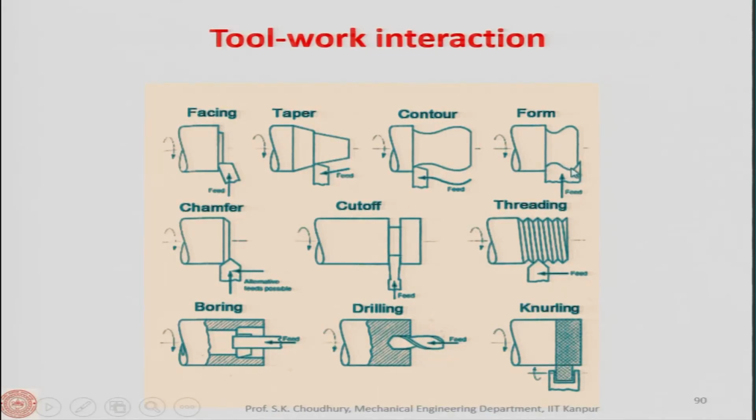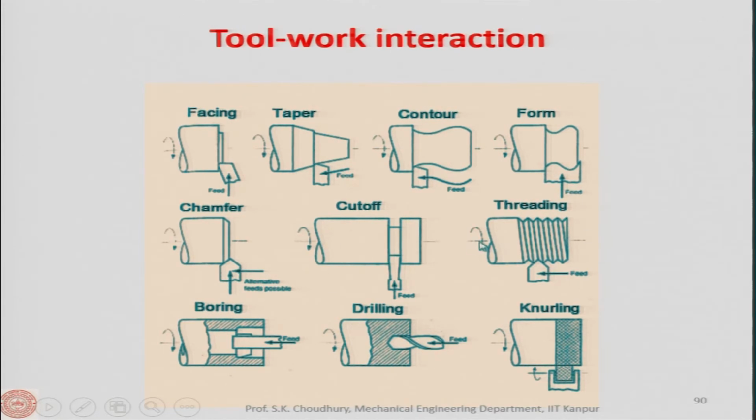This is the form tool. A form tool has a form which is conformed to the workpiece to make this kind of curvature. This is chamfering. The chamfer is made for guidance, so that the part could go well into the hole. This is the cutoff, where the cross feed is given similar to facing, so that the two parts are separated, and this feed is given perpendicular to the axis of the workpiece.